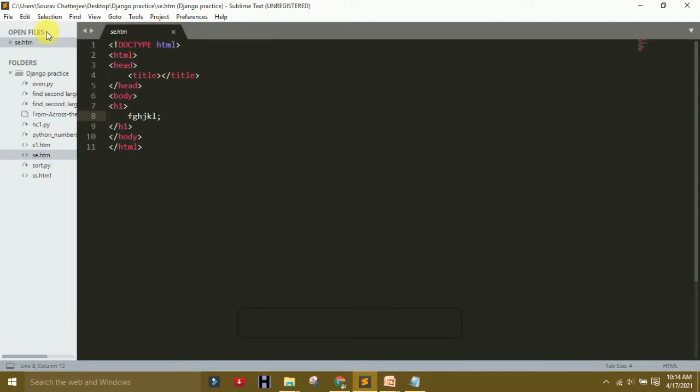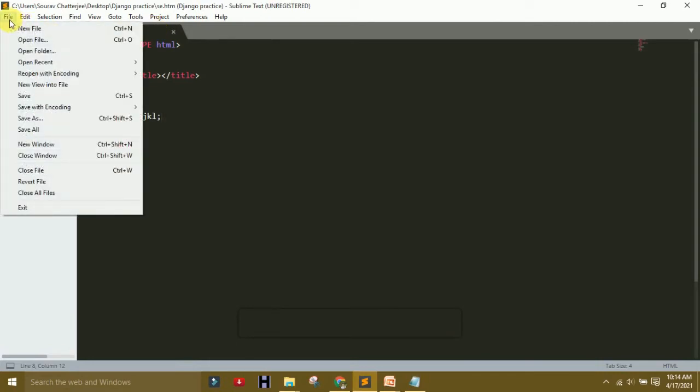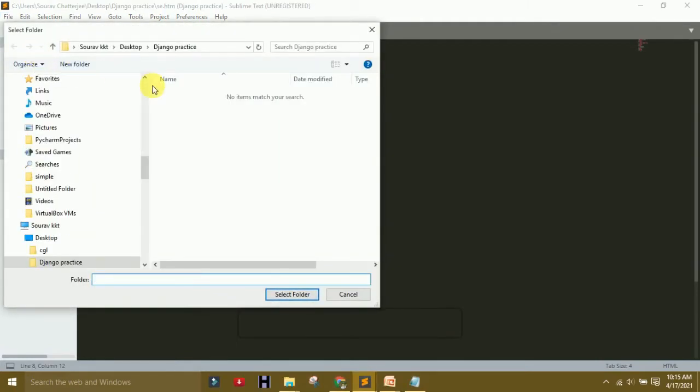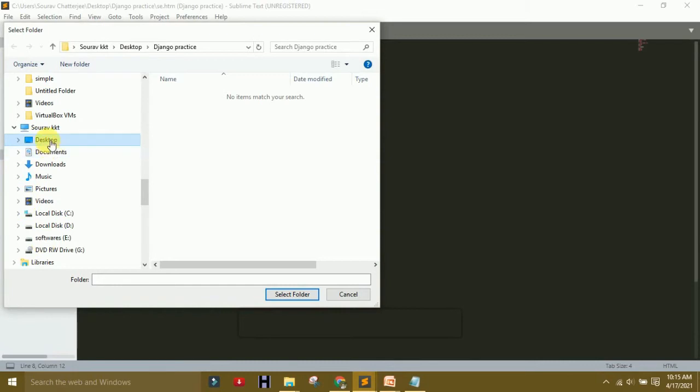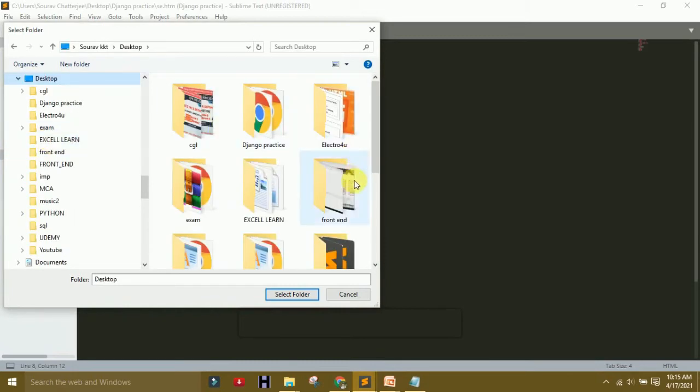Go to the file section, open folder, where you made the folder, select it there. I will open it there on the desktop, front end.